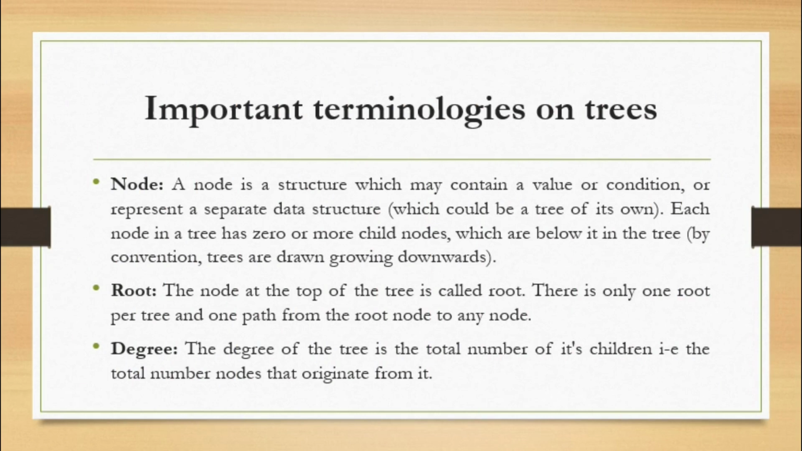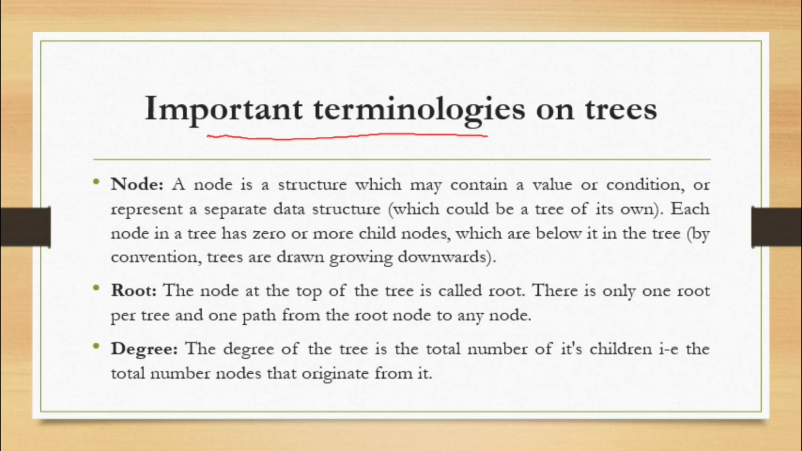So let us understand the important terminologies related to trees. The first basic thing is a node. What is a node? A node is a structure which may contain a value or condition, or represent a separate data structure, which could be a tree of its own. Each node in a tree has zero or more child nodes below it. By convention, trees are drawn growing downwards.